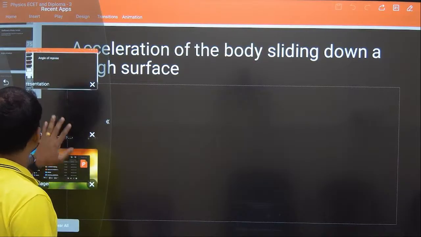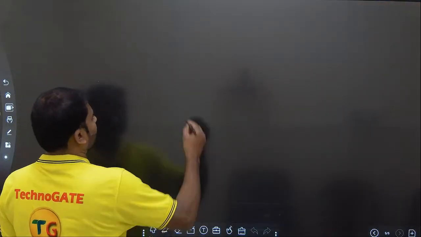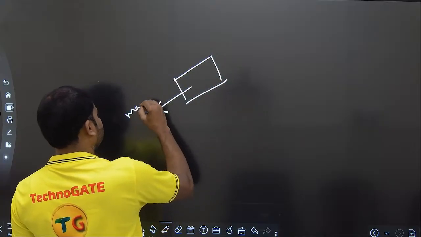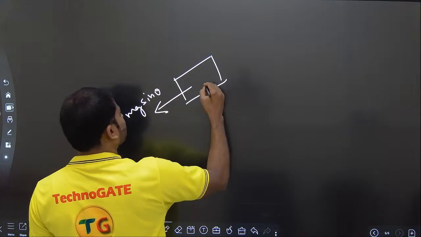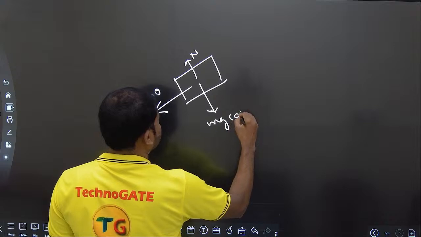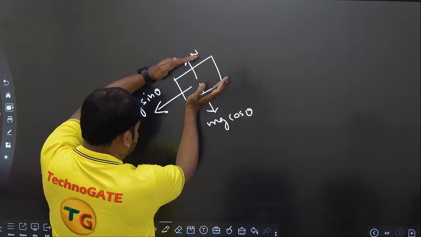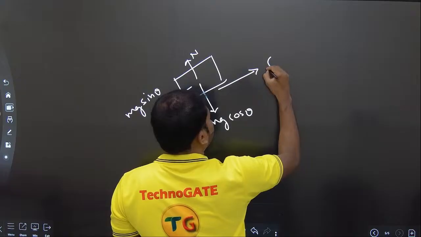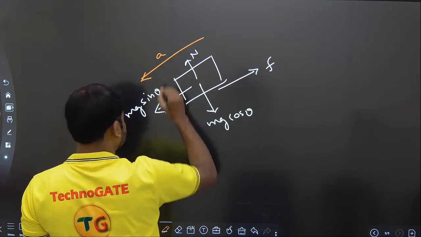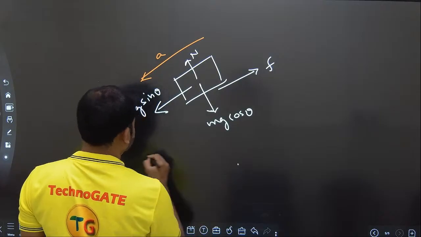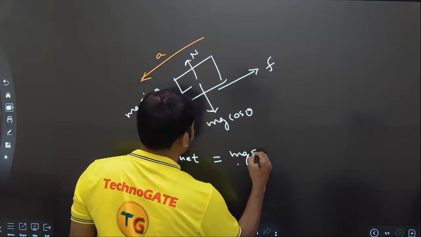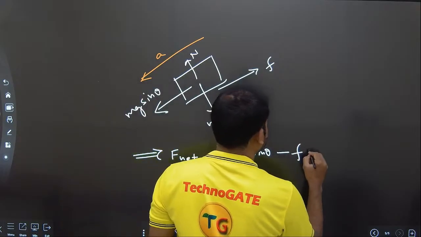I'll make you guys understand here. So if you observe on an inclined plane, the block will have the forces like this. So there is mg sin theta here, there is this value of n, and there is mg cos theta in this direction, and if it is sliding down, friction force will be acting like this. So if the body is moving down like this, that means the net force is mg sin theta minus f downside.